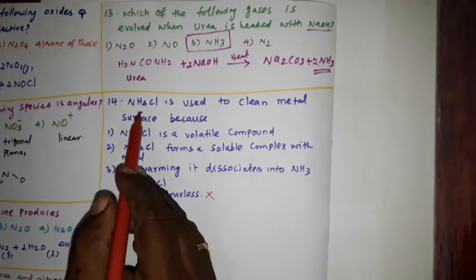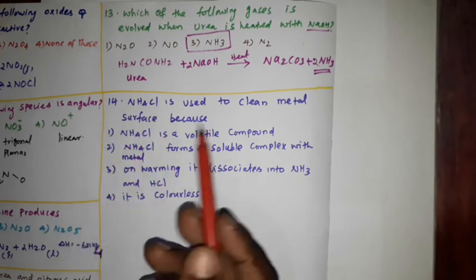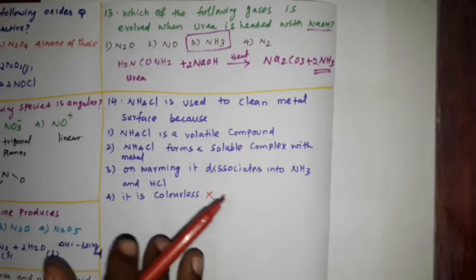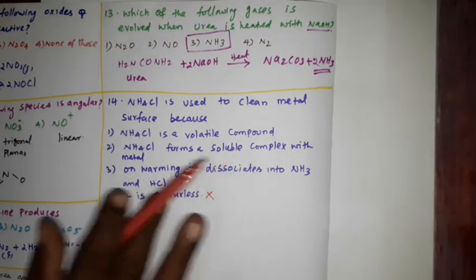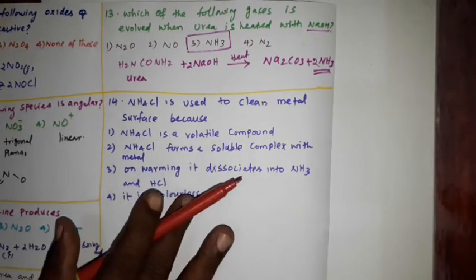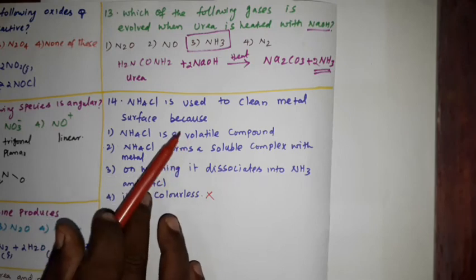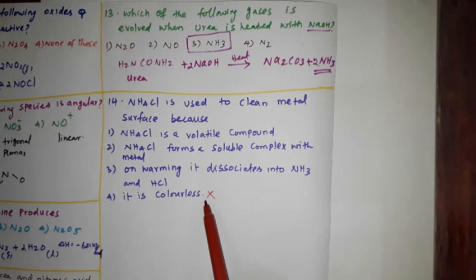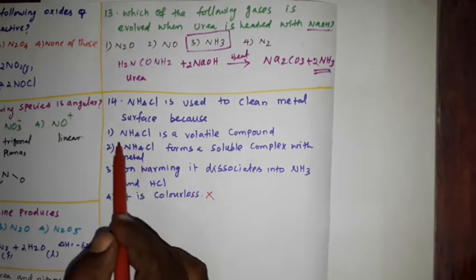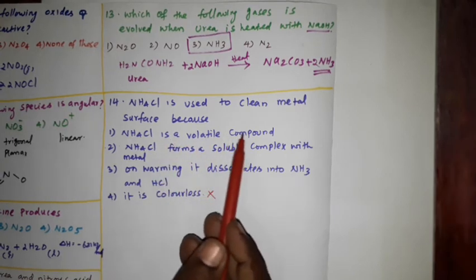Here actually NH4Cl, ammonium chloride, we are using to clean the metal surface, not dissolving the metal. Right? Just we are going to clean any metal's surface. The reason for the use of this ammonium chloride is not that it is colorless. So you can remove this option 4. Then see option 1, NH4Cl is a volatile compound.